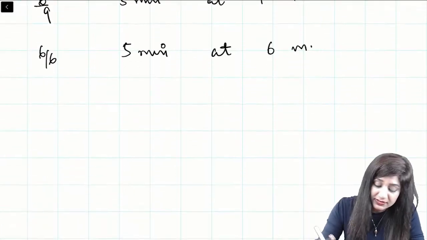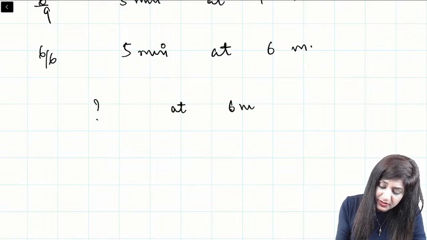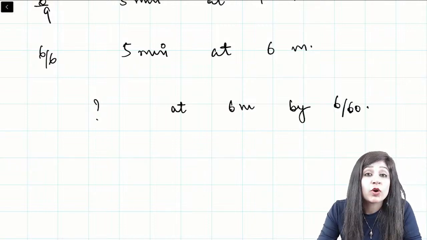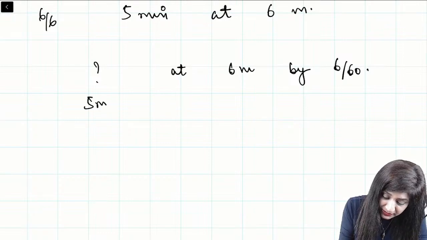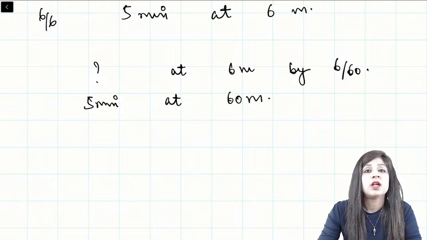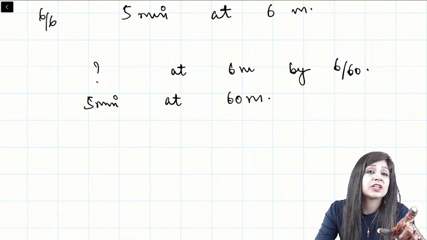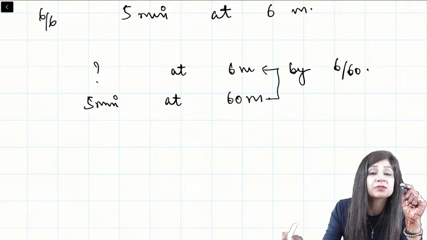Now, if they are asking what is the angle made at 6 meters by the 6/60 letter. What you already know is that it will make an angle of 5 minutes at 60 meters. Now if he is not able to see from 60 meters, he is going closer, to 6 meters.